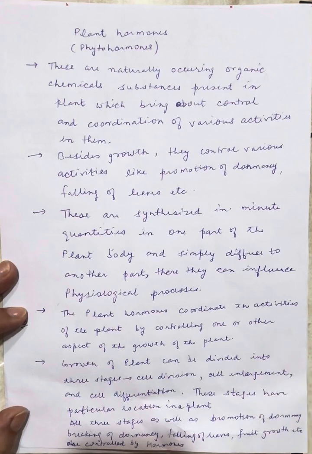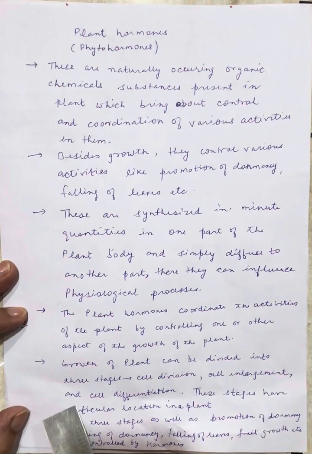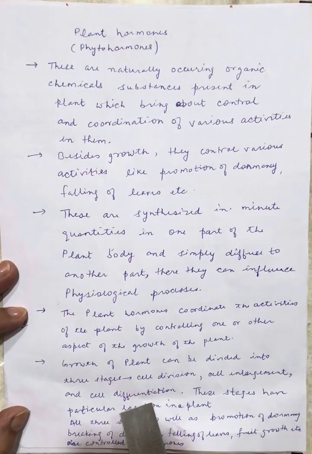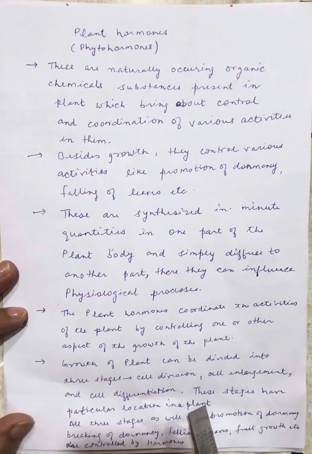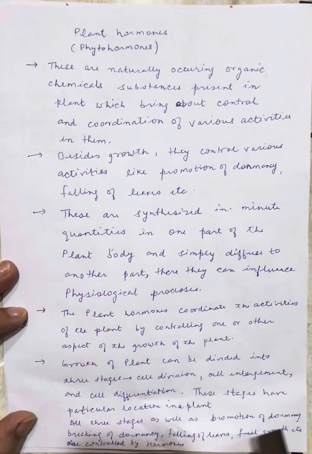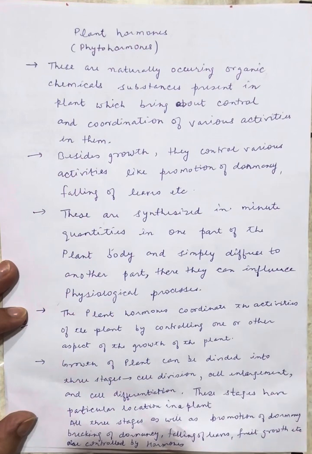The growth of the plant can be divided into three stages. First is cell division. First of all, the cell will divide, then the cell enlargement will take place, and the third thing is cell differentiation. And these three stages have particular locations in a plant. All three stages, as well as the promotion of dormancy, breaking of dormancy, falling of leaves, fruit growth, etc., are all controlled by the hormones.